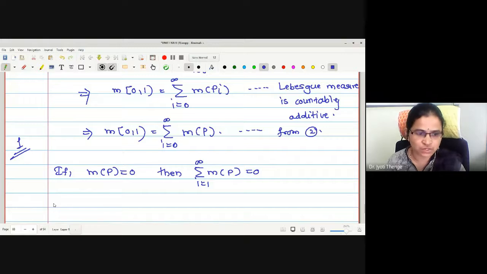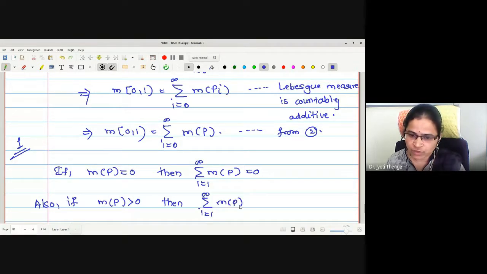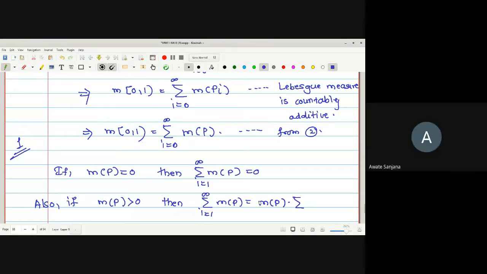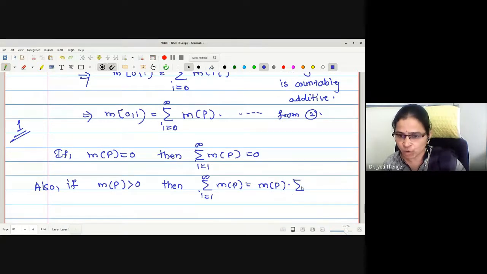Also, if measure of p is something positive, then what about the sum on the right hand side? It is greater than 0, but what is the value actually? Measure of p I will take common, and 1 is going to be left with us. Measure of p I have taken common, something positive. Now what is the value? Measure of p into 1, 1, 1, 1 added infinite number of times.